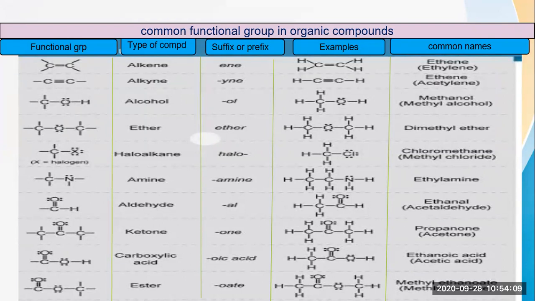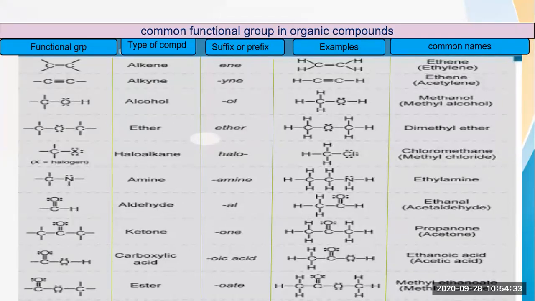This can also be written in common names. Okay. So here haloalkane. Halo will be the prefix because we are adding this halo word before the root word. If prefix is there, that means we are adding the word before the root word. And if suffix is there, that means we are adding the word after the root word.